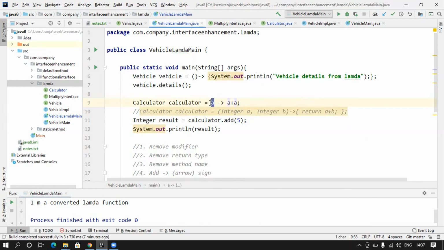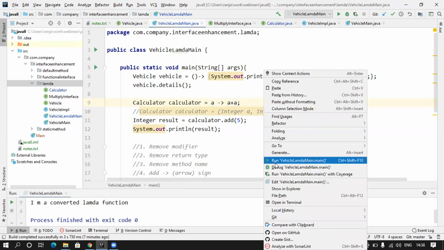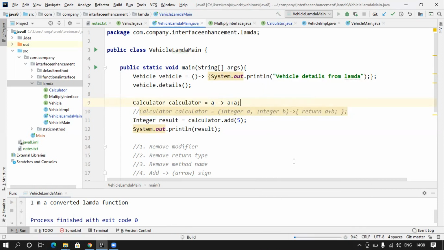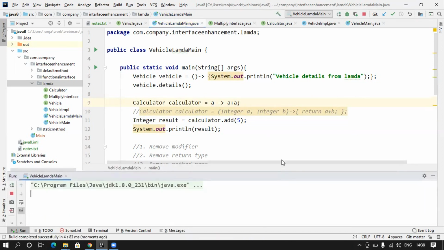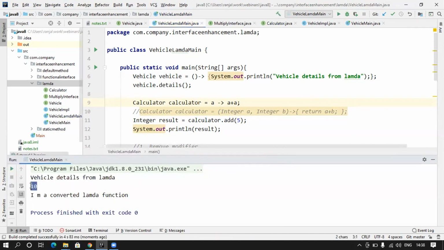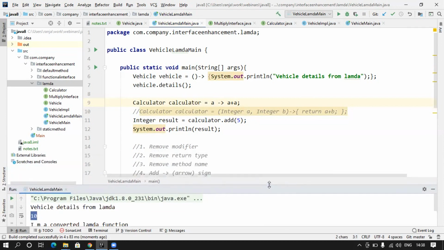Let's put it that way for showing purpose. So you don't even have to have a method, I mean a parameter. In the parameter list also you can omit the data type, but also the whole parenthesis. So this will also work. Let's run it. See, a plus a, 5 plus 5, 10. So you can go to that extreme level.